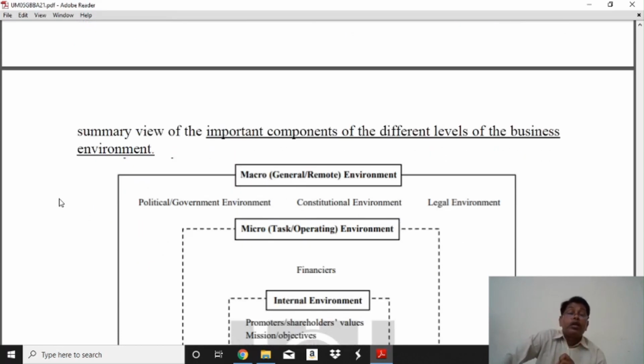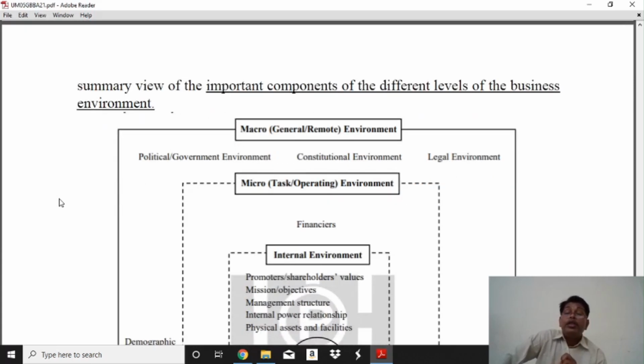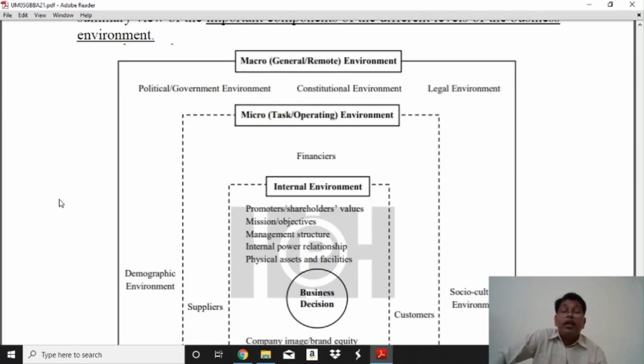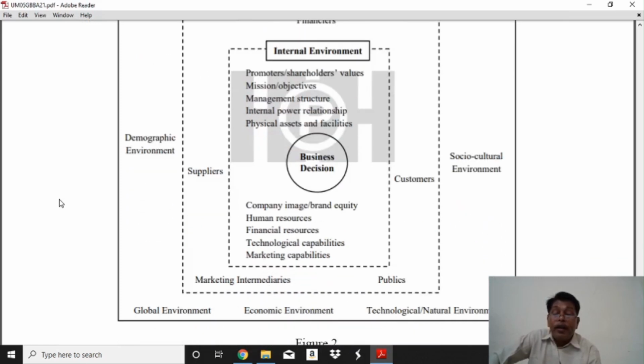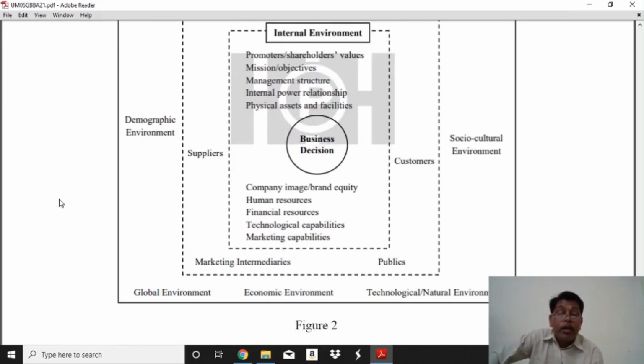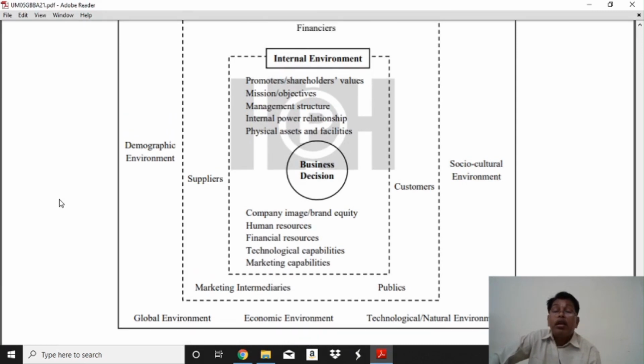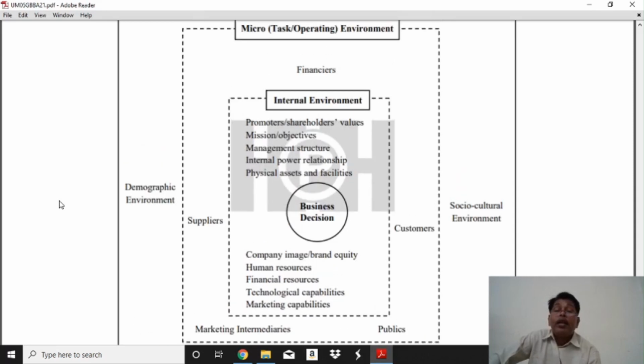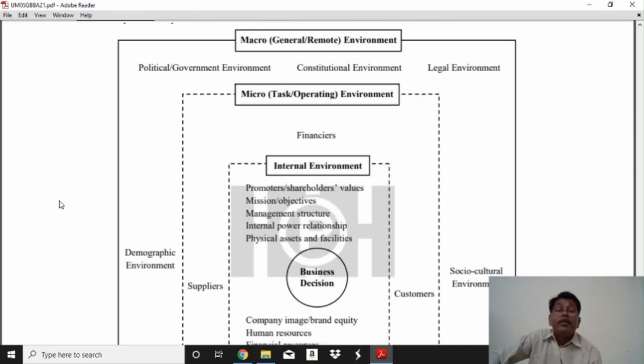And the next point: important components of the different levels of the business environment. The components are the same as the types of business environment, here at the macro level and micro level. The macro level includes the legal environment, political government environment, demographic environment, socio-economic environment, global environment, economic environment, and technological and natural environment. These are the components of the macro environment.